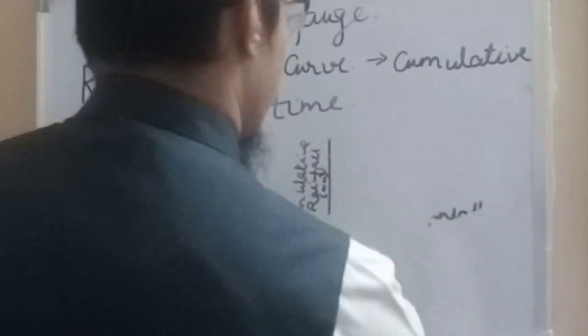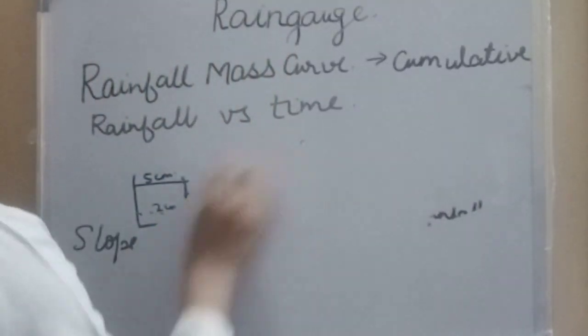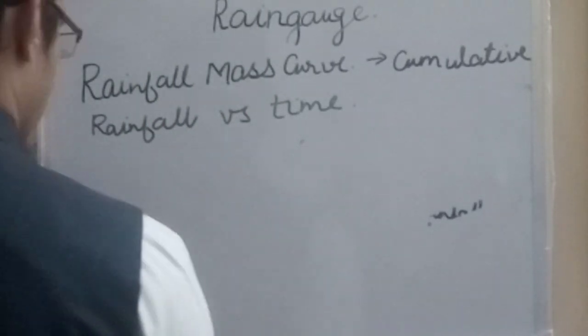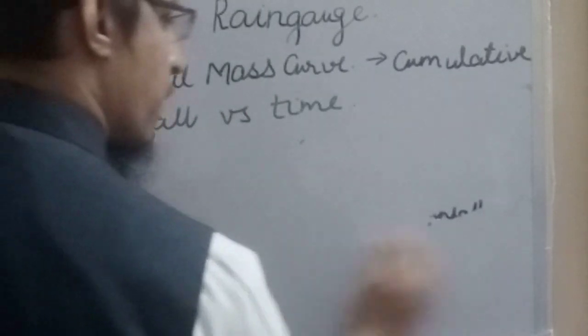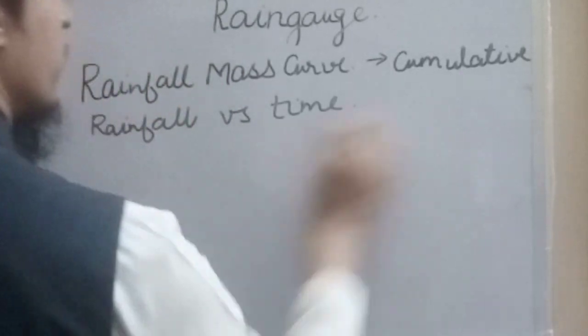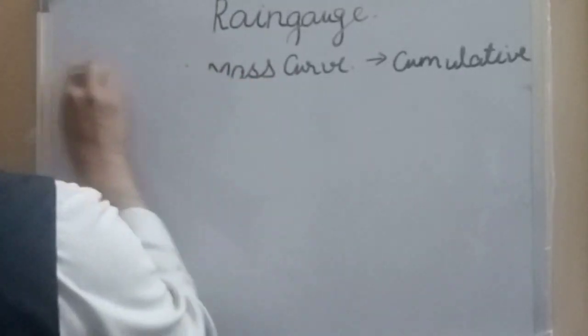Now we will discuss the rainfall hyetograph. What is the rainfall hyetograph and what information can it provide us about the rainfall?